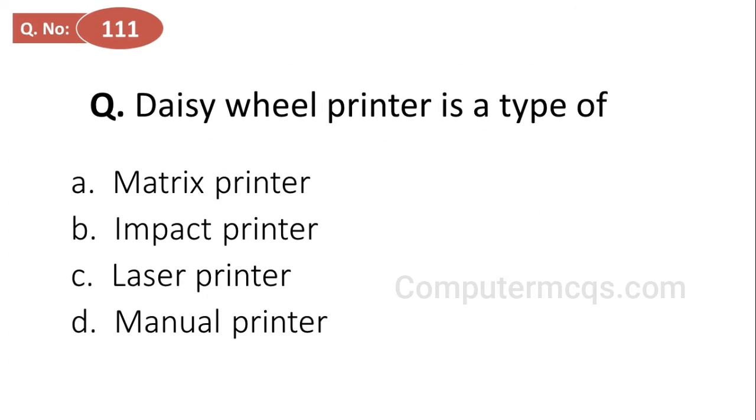Daisy wheel printer is a type of: options are matrix printer, impact printer, laser printer and manual printer. And the correct answer is option B, impact printer. Daisy wheel printer is a type of impact printer.